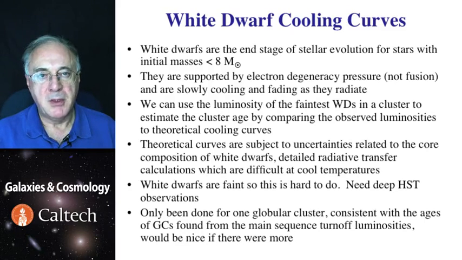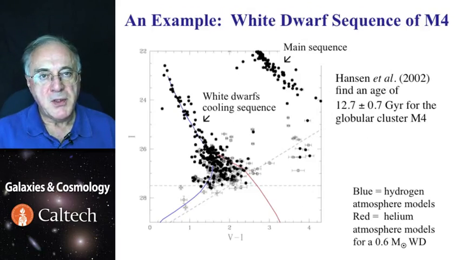ironed out. Probably the best way to do this is in star clusters, where again we know that population of white dwarfs all have the same age, and because they're really faint and clusters are crowded, we need Hubble Space Telescope to do this. Here is an example of the first measurement of this kind. In the upper right, you see a little segment of the main sequence. In the center is the white dwarf cooling sequence, and you can see it stops at some point. Those are the oldest and the coolest white dwarfs in the cluster, and their position determines the age.